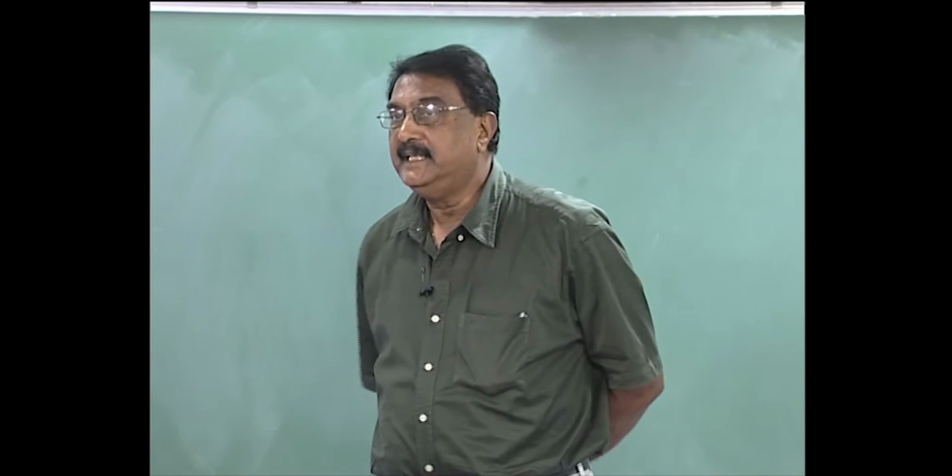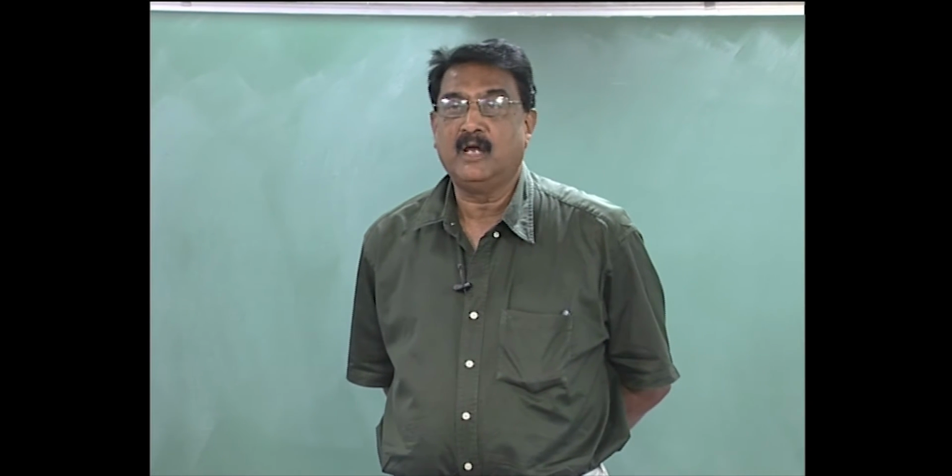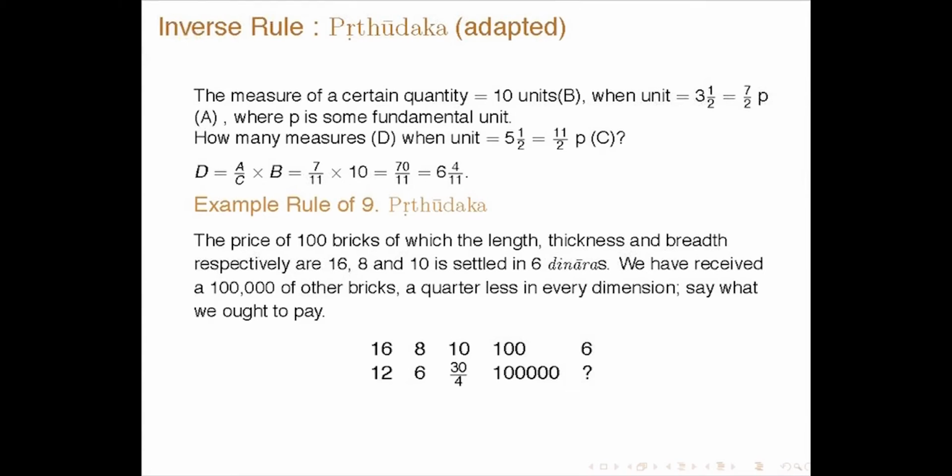Now, for proportions involving more quantities, he gives an example. The price of 100 bricks with length, thickness and breadth respectively 16, 8 and 10 is settled at 6 dinars. We have received 100,000 other bricks, a quarter less in every dimension. Say what we ought to pay.